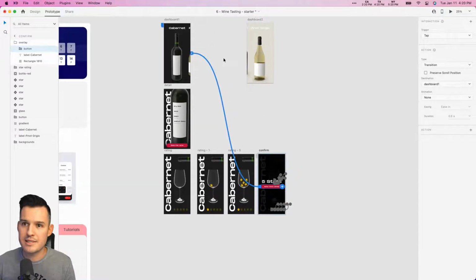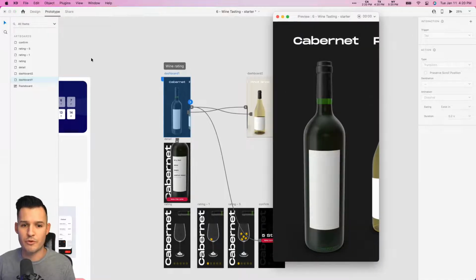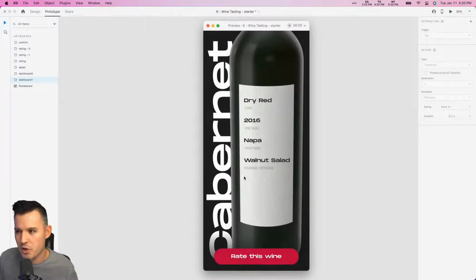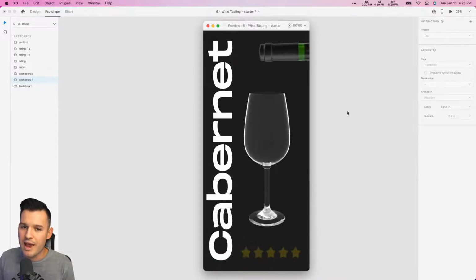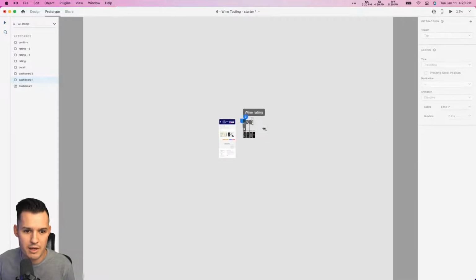So with that being said, we have done what we came to do, right? We've created an initial dashboard screen that you can scroll between multiple types of wines, click on a wine, get that really cool artsy in-depth view. Then we can tap the button to rate this wine, and then we can click either 1 or 5 stars. Let's do 1 star for this wine. We didn't like it. And then we would want to do that time transition back to that one as well too. What happened to my design?